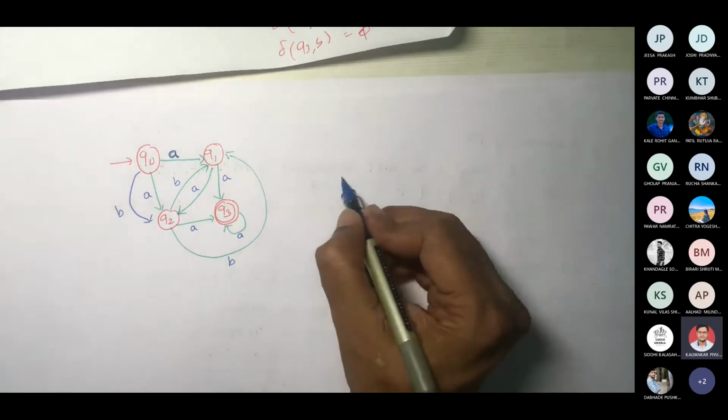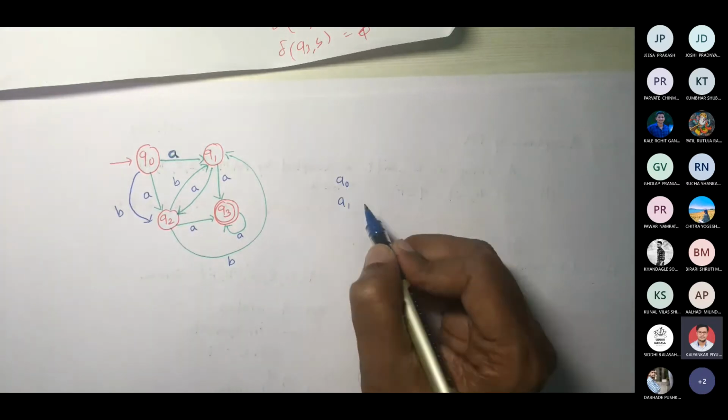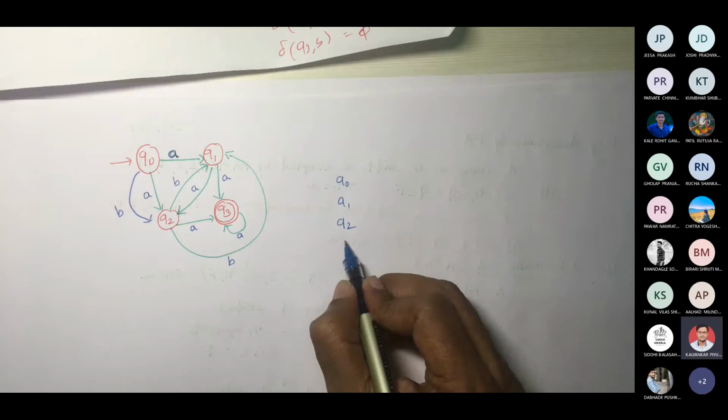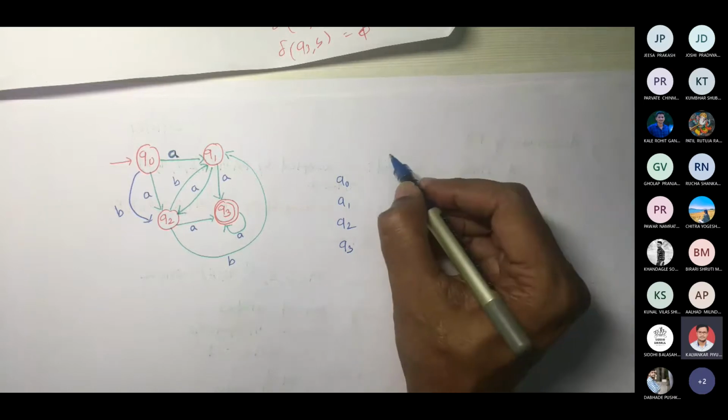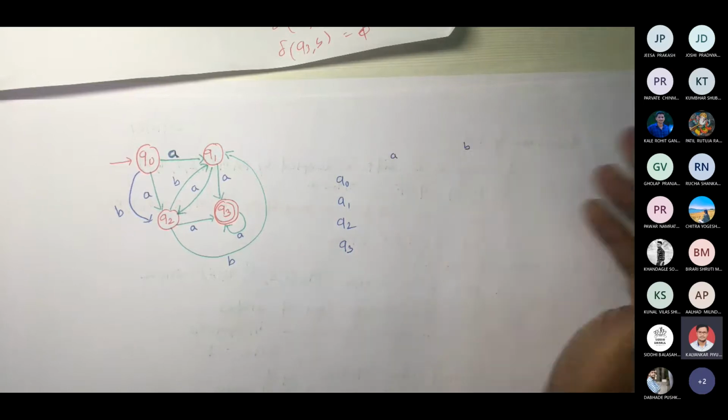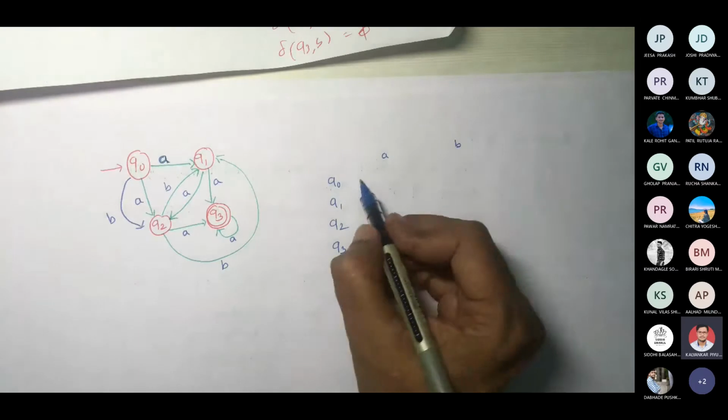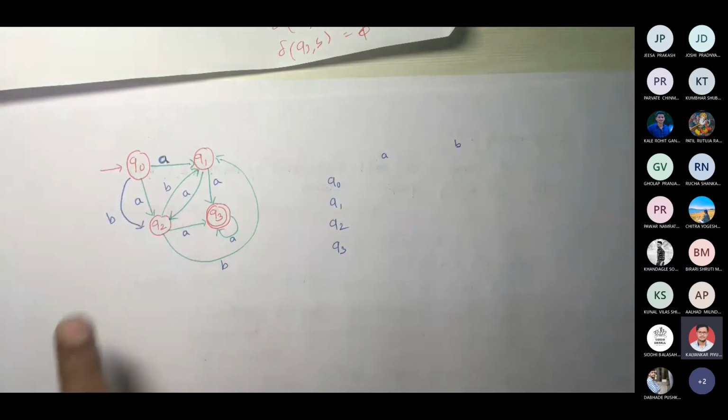So you have Q0, Q1, Q2, Q3, A and B. So Q0A. What is Q0A? Can somebody help me in working out this table?